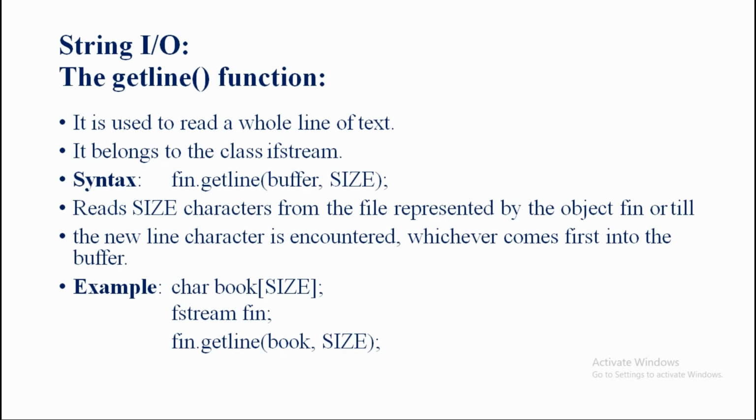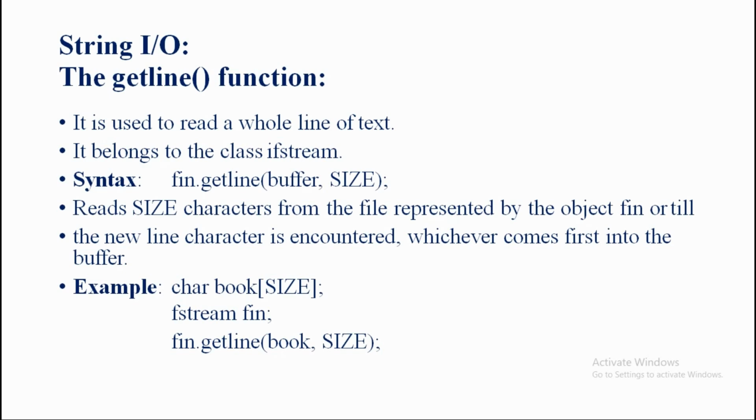Now the next one is about our example. Before going to take the syntax fin.getline(buffer, size), shall we write one example here. The first example: char book. Book is not just a single character, it's a group of characters, and such a book is declared by using the data type char.